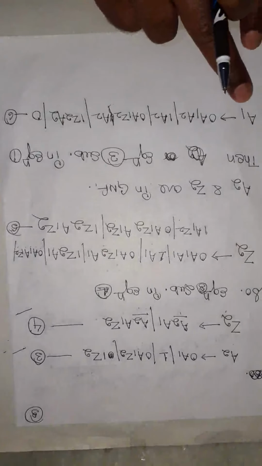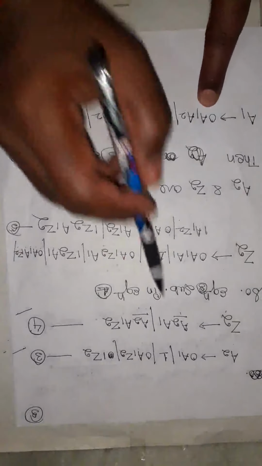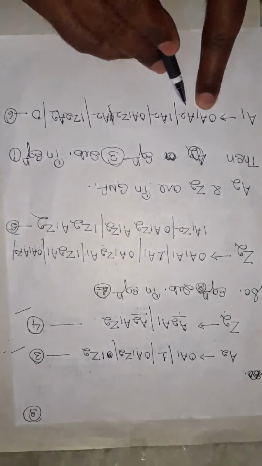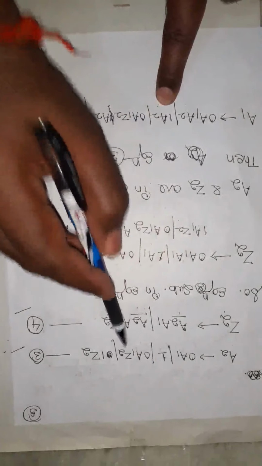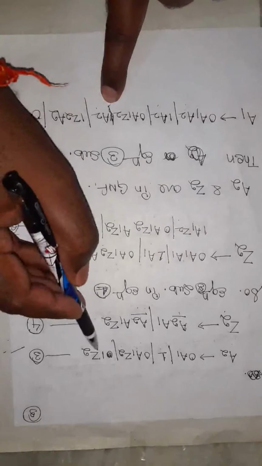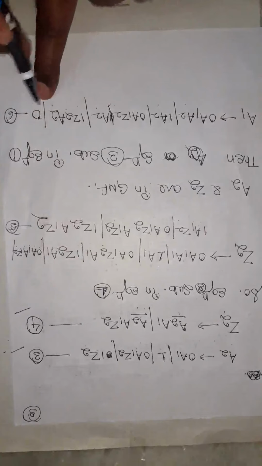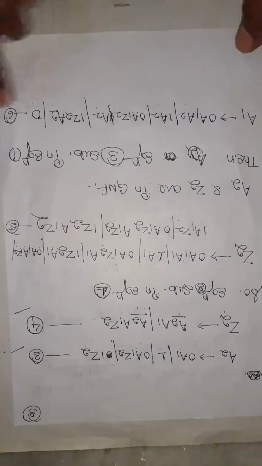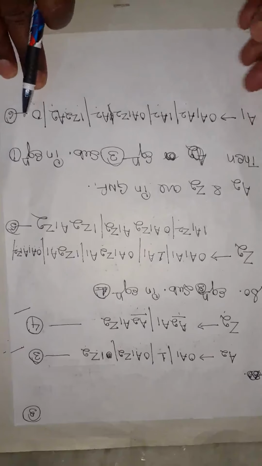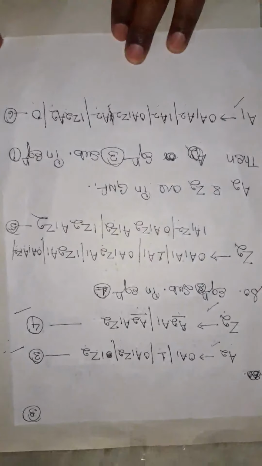Here A1 equals 0A1A2, 1A2, 0A1Z2A2, 1Z2A2, and also 0 as given in equation number 1. So A1, A2 and Z2 are all converted into GNF.